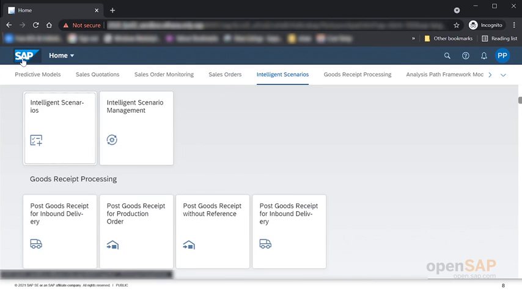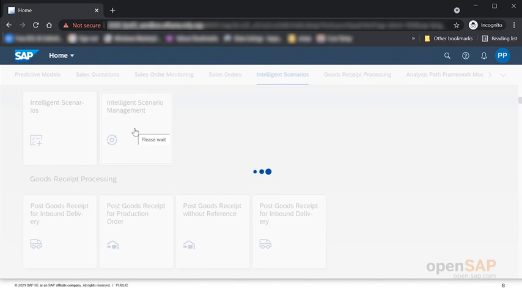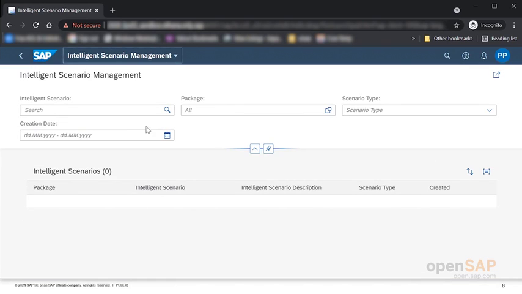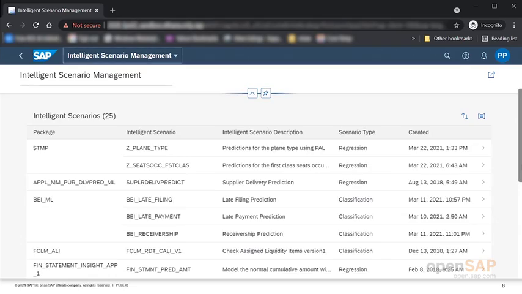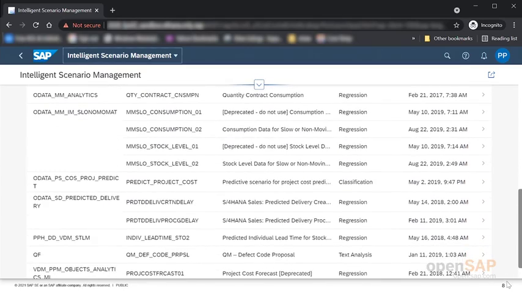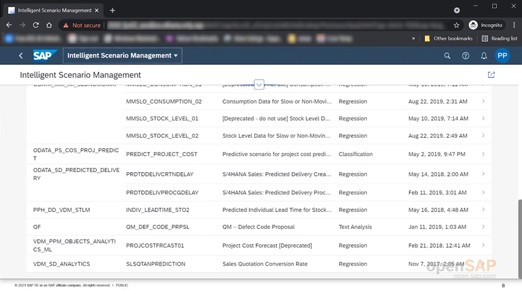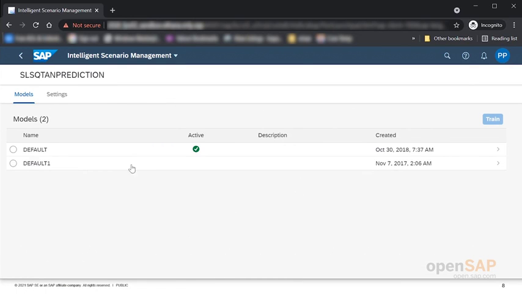Now that you see the intelligence scenario, this is where you create a scenario. Once you create a scenario, you have to go into the intelligence scenario management, and then you create an application, you attach it with a particular application which is also created for you. In this case, I am going into my sales quotation conversion rate. This is a regression model.